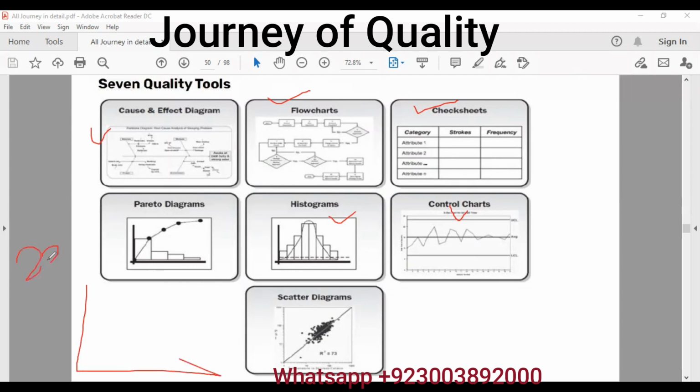Pareto chart is a special type of chart where we utilize the 80-20 rule, that 80% of the defects are caused by 20% of the reasons. So we make a special type of bar chart in descending order, and we see what are the two or three reasons which are causing the majority of the defects. The 80-20 Pareto rule is applied here: 20% of the causes are basically causing 80% of the defects. Then control chart we discussed, scatter diagram we already discussed.